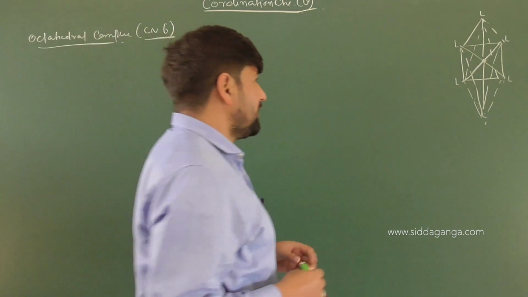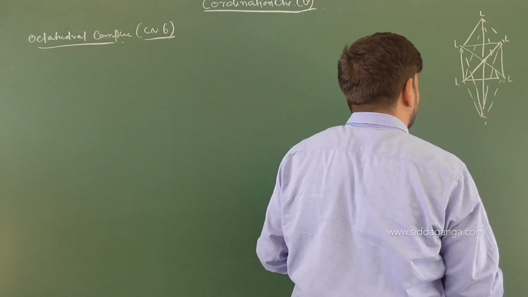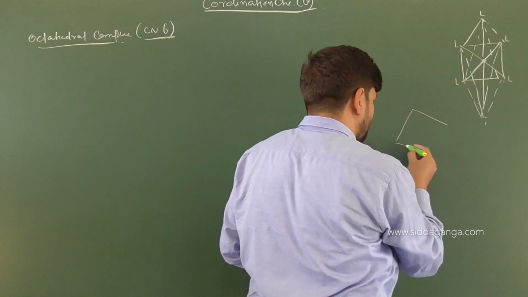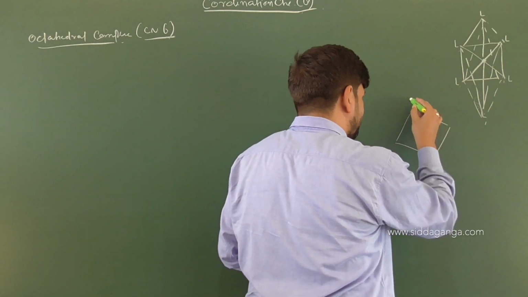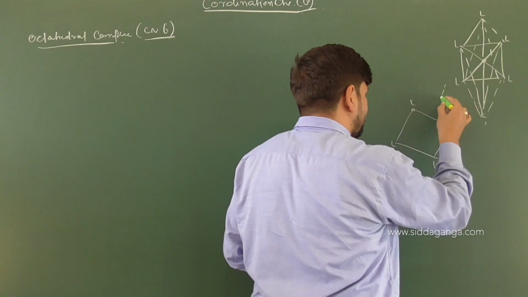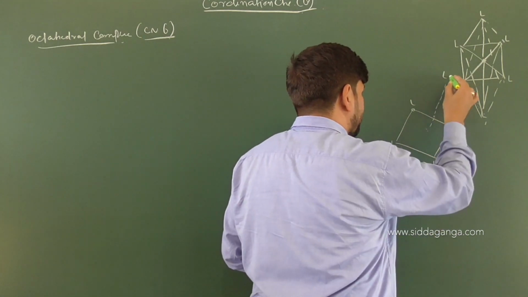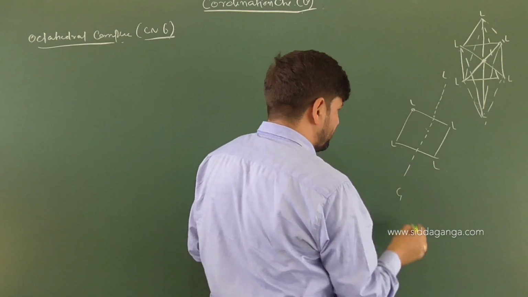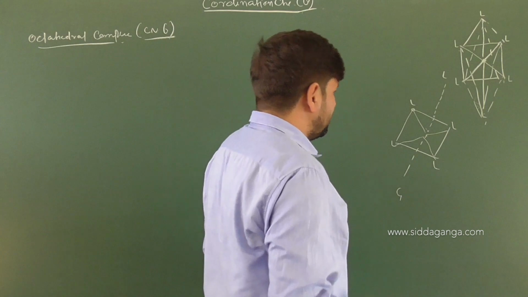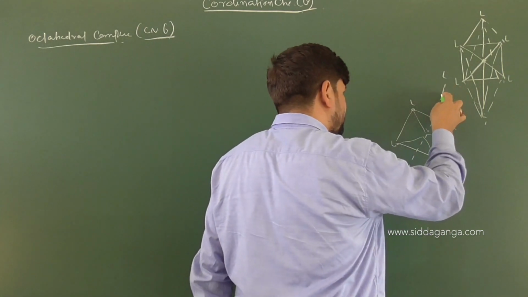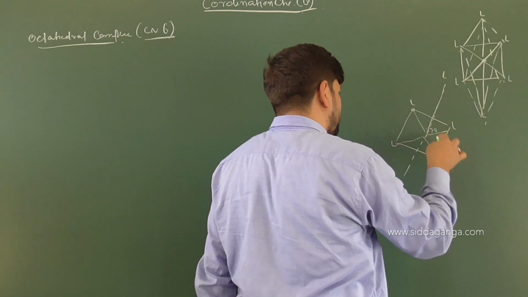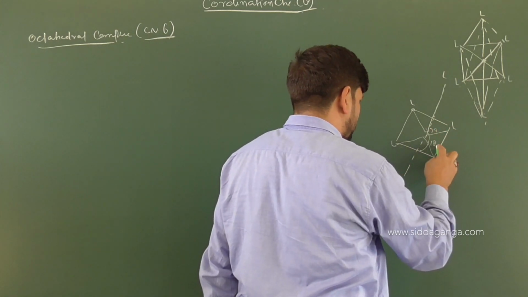If you draw it properly, we will find these four ligands are all in the plane, and there is one ligand above the plane and one more ligand below the plane. The angle between the ligands in the plane is 90 degrees, all 90-degree angles, and the axial angle will be 180 degrees.